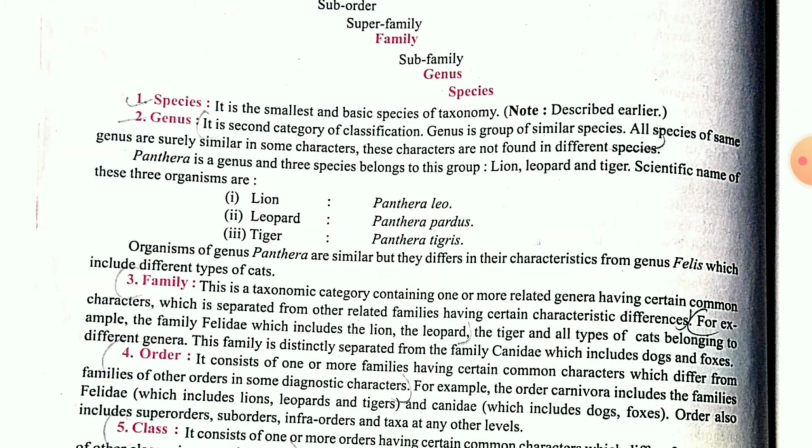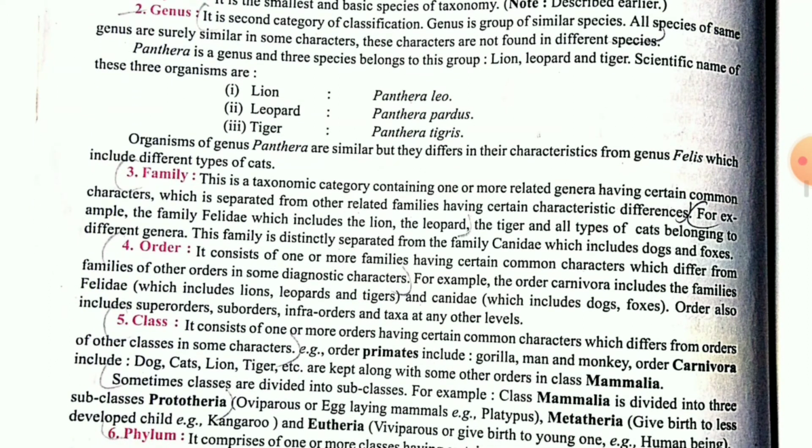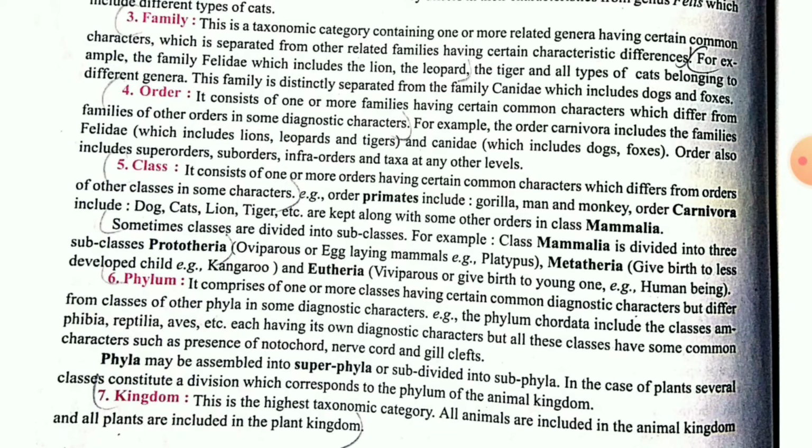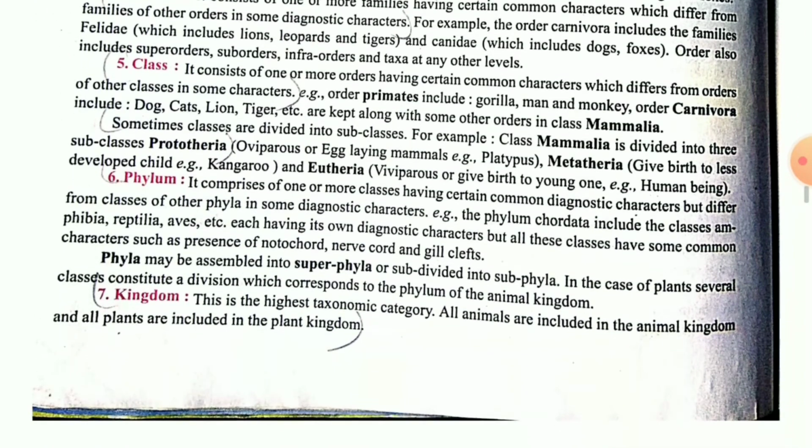Then so many similar type of genera will combine together, and it will be known as your family. In your family also, you have seen you people are having cousin brothers, sisters, and so on. So this family is also correlated with that only. Then order, similar type of characteristics will be kept in order. Then again, the characteristics are quite different, that will be included in class. Phylum is also in the same manner. And the kingdom is the biggest, or you can say the highest taxonomic category, and here we will have it in large scale form.